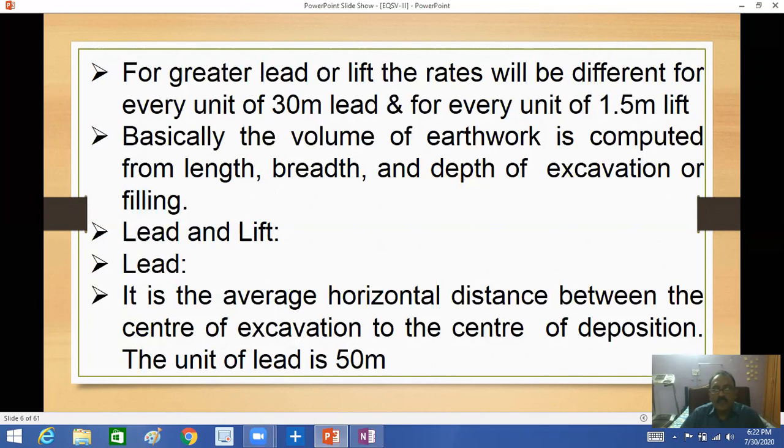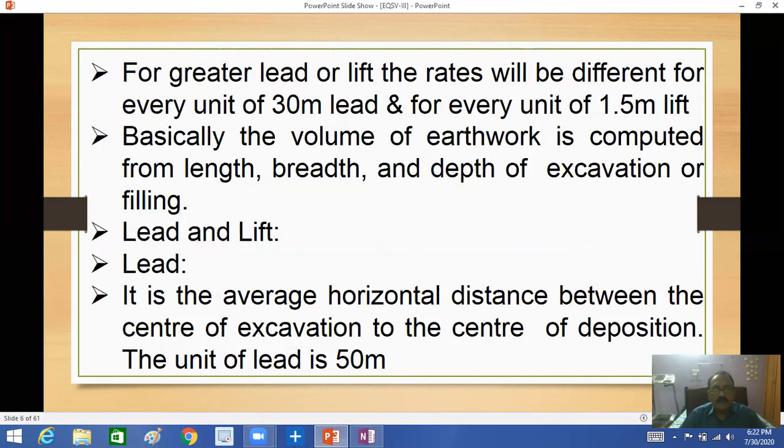See, what is volume? We already solved problems in the first unit and second unit by multiplying length, breadth, and depth or height of the item, a general item. In excavation of earthwork or embankment of road, this L, B, H is also very important.